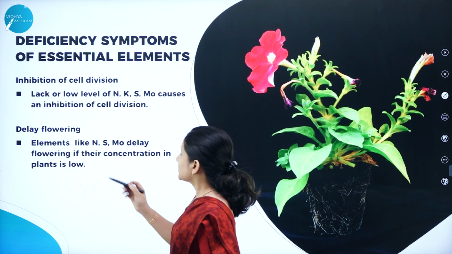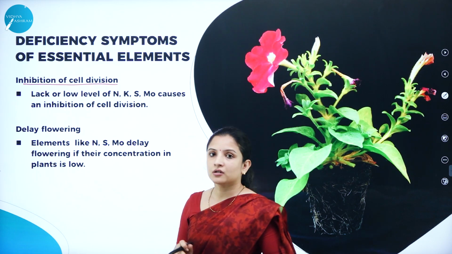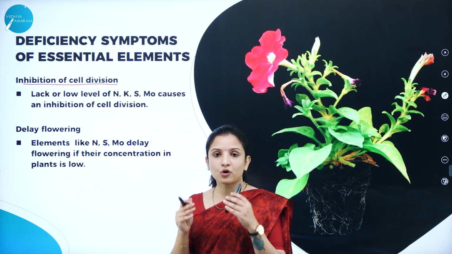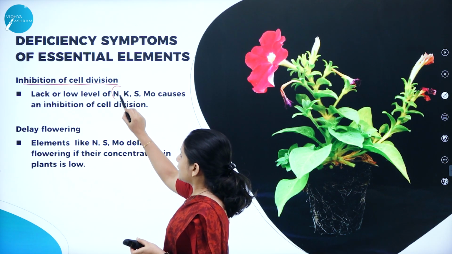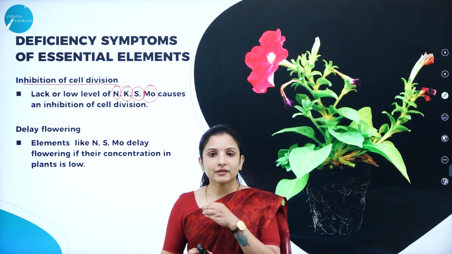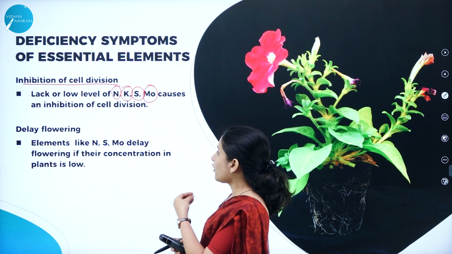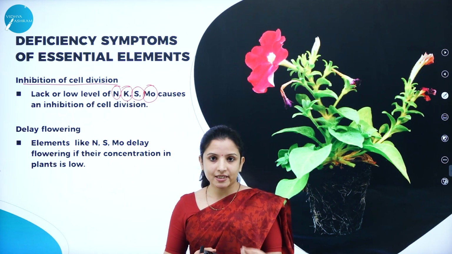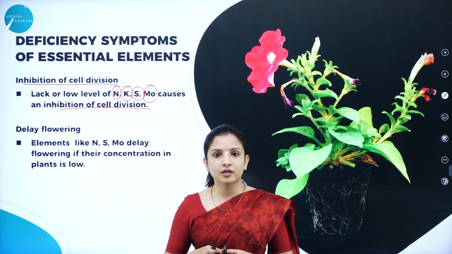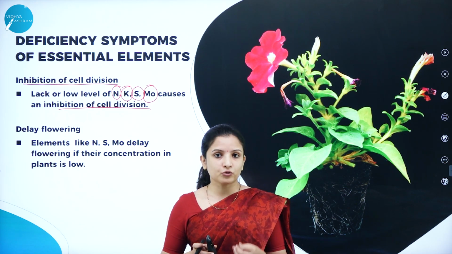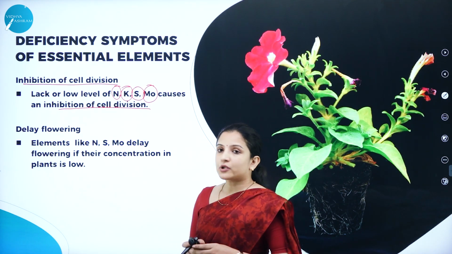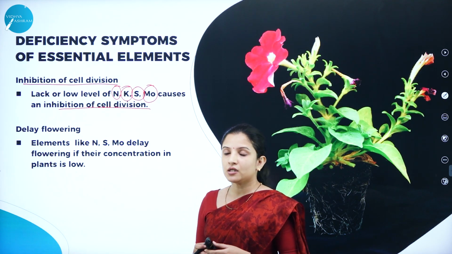So next, talking about the inhibition of cell division. Inhibition of cell division occurs because of not adding proper concentrations of nitrogen, potassium, sulfur and molybdenum. When these are not added properly, the mitotic cell division will not occur. It will inhibit the cell division. And if it inhibits the cell division, what will happen? It will result in the stunted growth of the plant. So that is why, for proper cell division to occur, nitrogen, potassium, sulfur and molybdenum are very, very important.